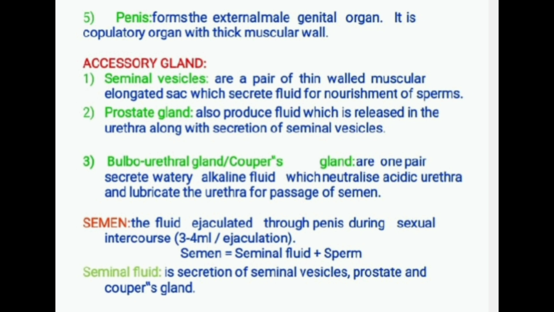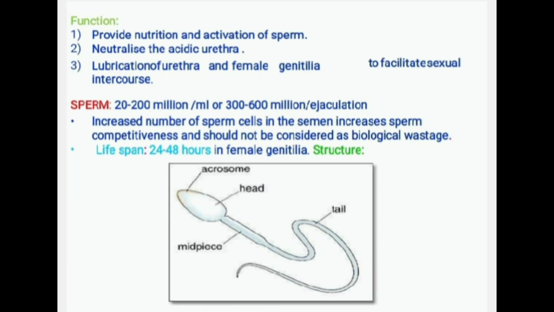What are the functions of semen? Semen provides nutrition and activation of sperm, neutralizes the acidic urethra, lubricates the urethra, and lubricates the female genital tract to facilitate sexual intercourse.